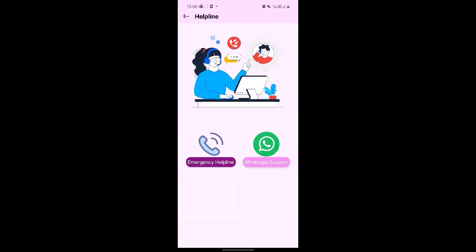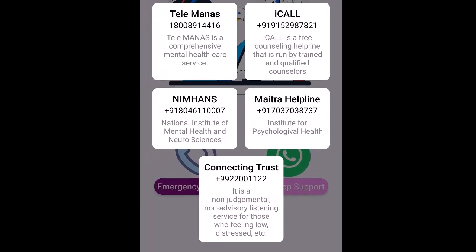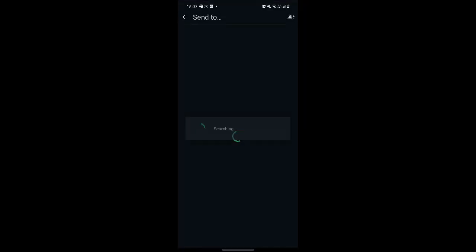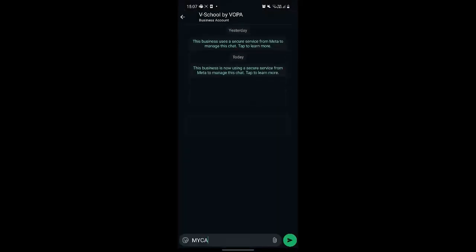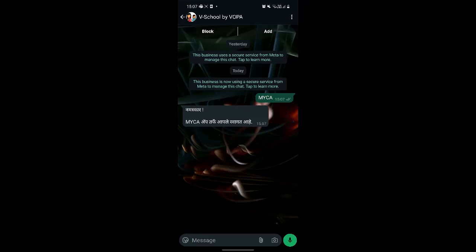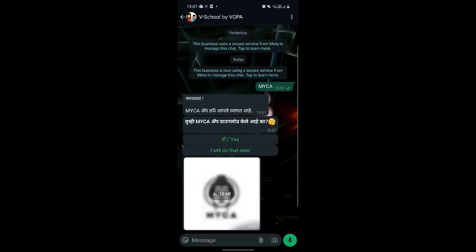Fifth tab is Helpline. This provides you with 4 essential helpline numbers. If you ever find yourself in need of assistance, you can call any of these numbers for support. Additionally, you can use the WhatsApp support feature to message the provided number for any questions or additional information about the Mica app. And that's the Mica app.